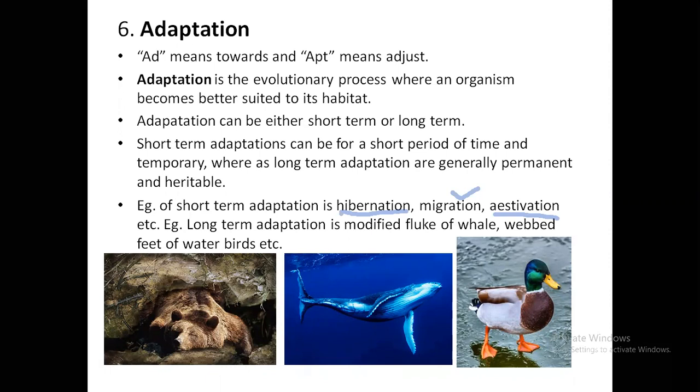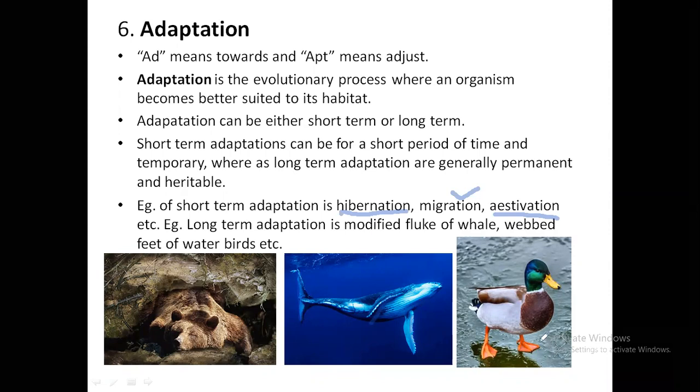Now see, whale are mammal, but they live in water. Okay. So though they live in water, they have certain mammalian properties, but there have been some changes. What is the change? Their arms or legs have been modified into fluke, which helps them to swim. These structures, this one, these are the flukes and flippers. The tail is fluke. Okay. So that has been modified. They don't have hands and legs anymore, or they don't have a tail. They have a flat tail called as fluke. They have flat forearms, which are called as flippers, which help them to swim. These are permanent changes. Okay. And they are transmitted from one generation to another.